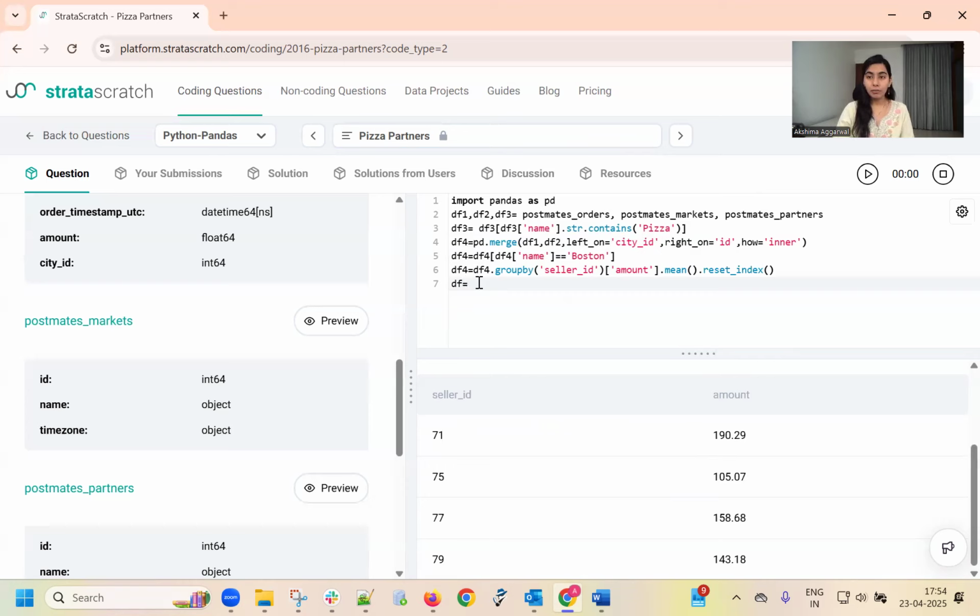Let's make one more variable, that is DF. Let's merge, comma DF3. Now what is present in the left on? That is seller ID. Right on equal to ID. And how do we merge? By using the inner join.